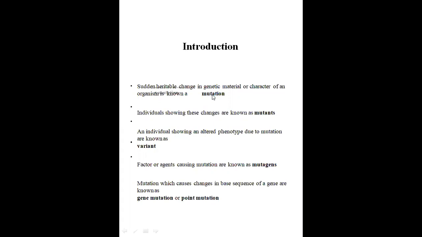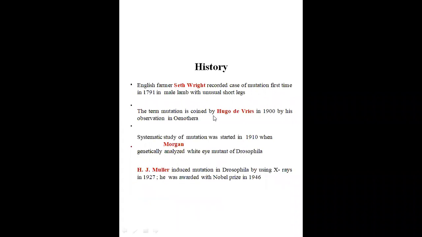The factors or agents causing mutation are known as mutagens. These are the terms that are important from the point of view of studying mutation. What are mutagens? These are the agents that are causing the mutation. We will go into detail about different types of mutation and what actually happens in mutation.